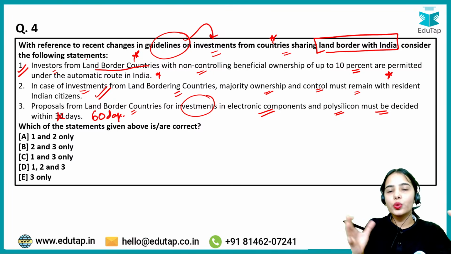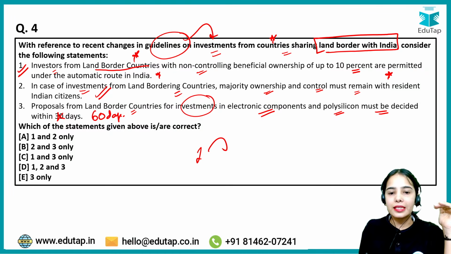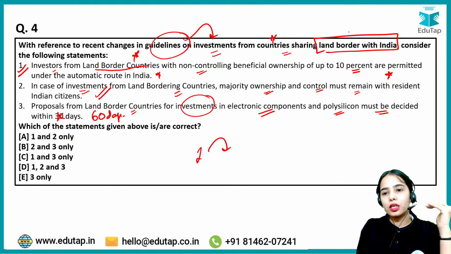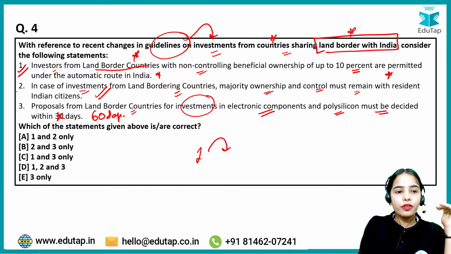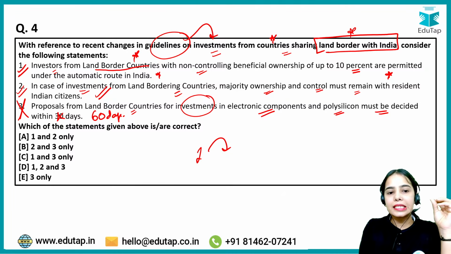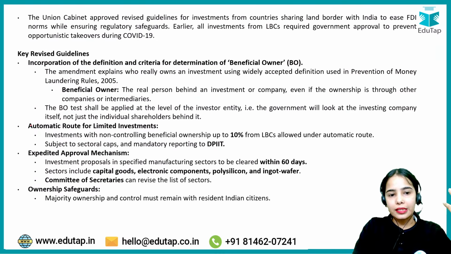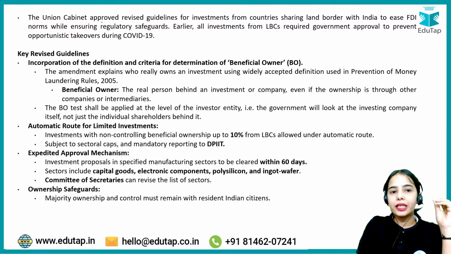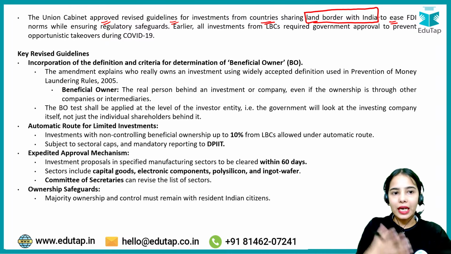So these are the new norms regarding the investment coming from the land border countries with India. The first and second statements are correct. The third statement is wrong, as it is not 30 days, it is 60 days. So 1 and 2 are the correct statements. That's why A is the answer. First of all, the Union Cabinet approved revised guidelines for investment from countries sharing a land border with India to ease the foreign direct investment coming to India.